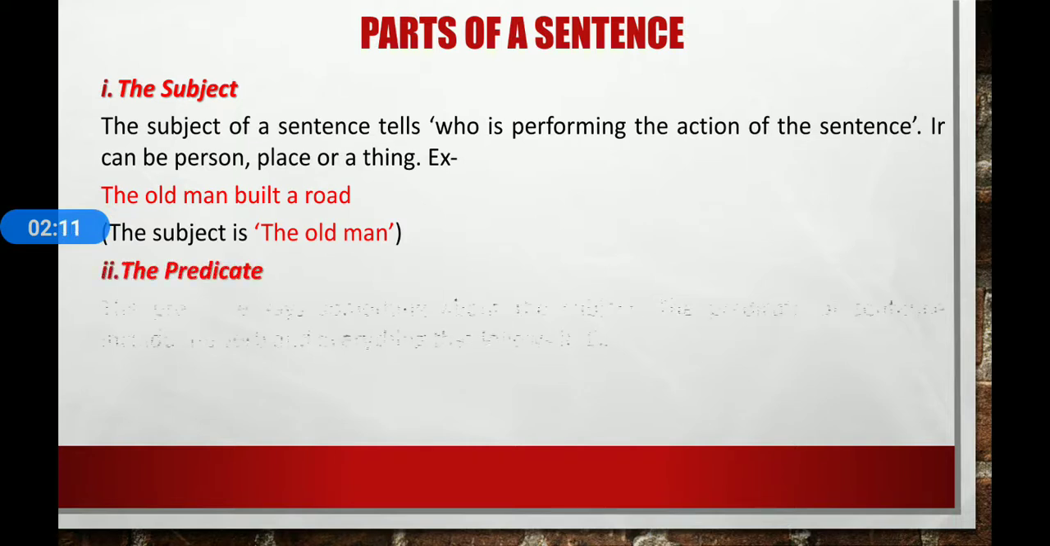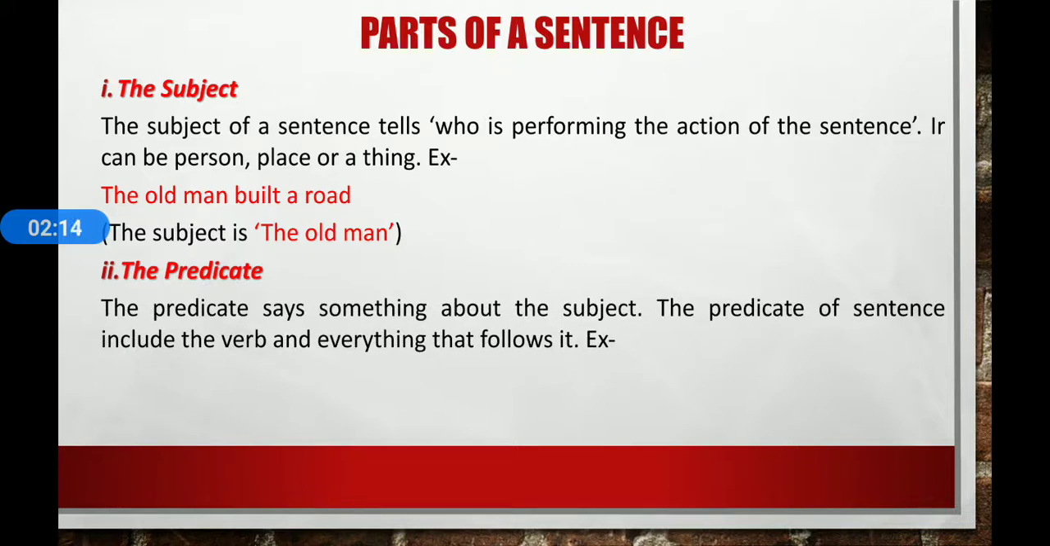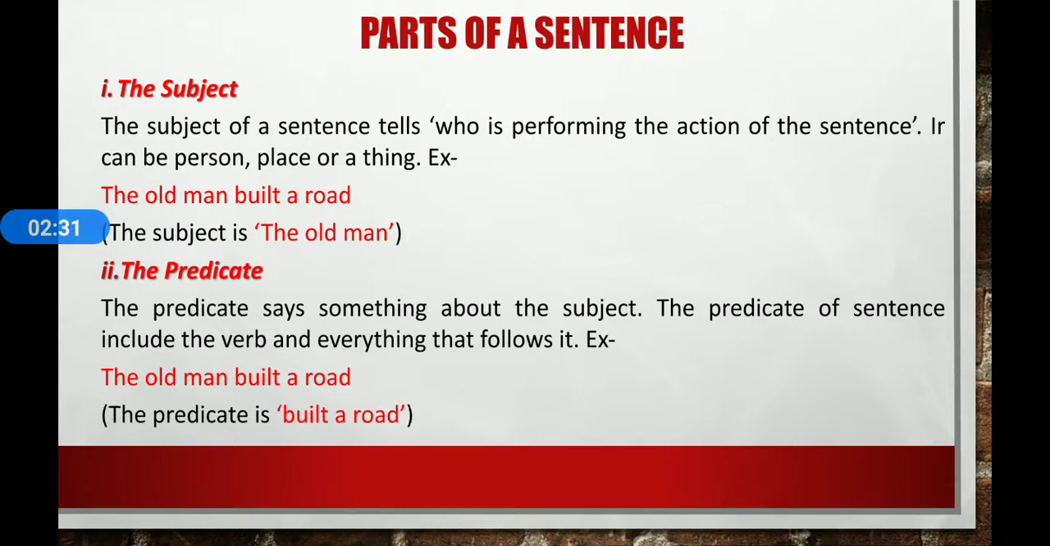The predicate. The second thing, the predicate, says something about the subject. The predicate of a sentence includes the verb and everything that follows it. For example, the old man built a road. In this sentence, the predicate is built a road. It says that the old man is doing something, let's say built a road. The subject and predicate make up the two basic structural parts of any complete sentence.